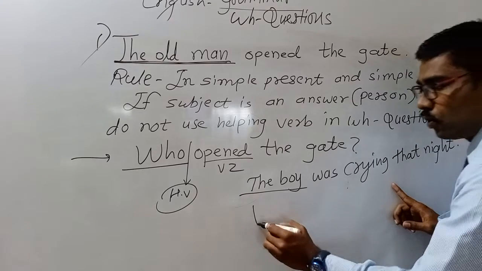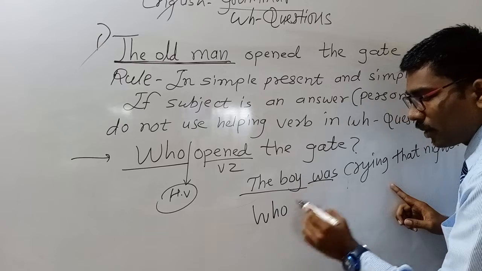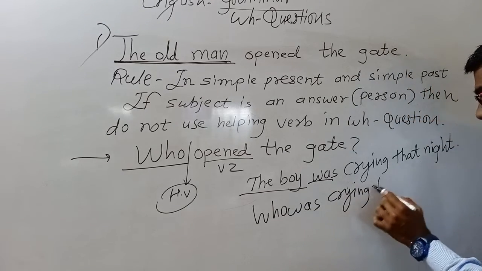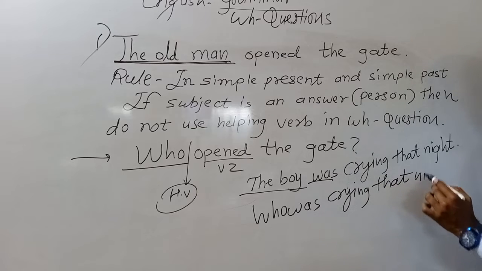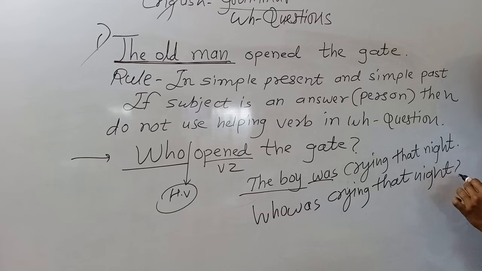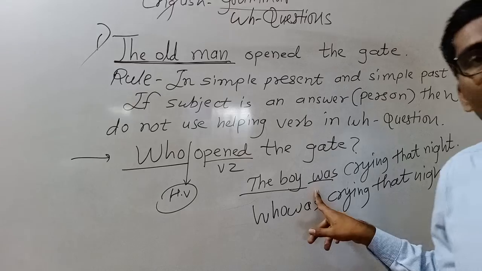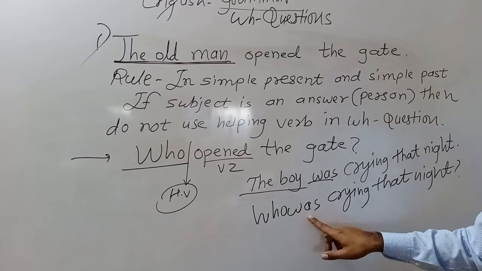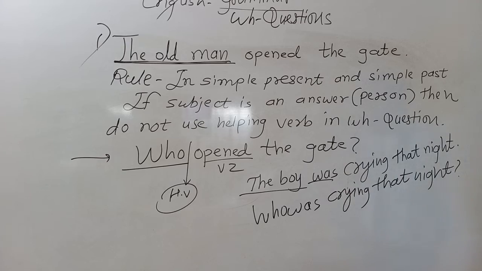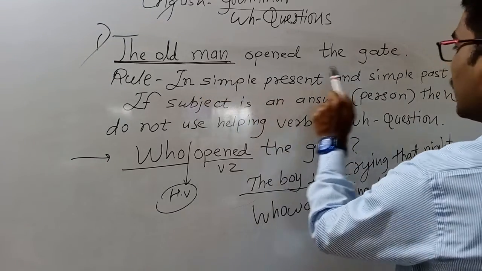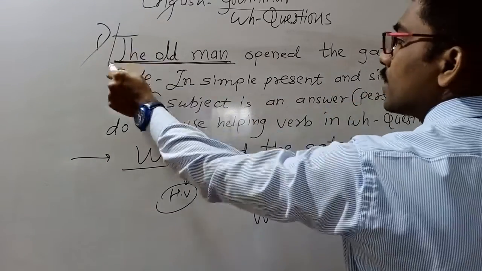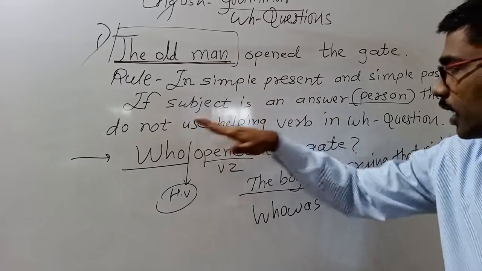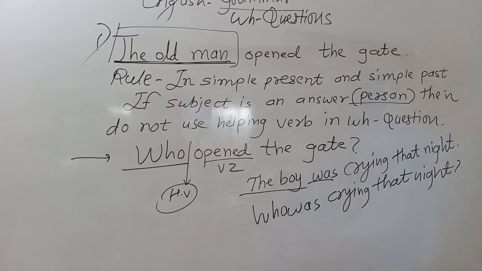Here you should use who. Helping verb was. Who was crying that night? Because this is not a simple past or simple present. This is a continuous past. So was will come. Who was crying? But in the simple present and simple past, if subject is an answer, for example person, then do not use helping verb in the WH question. Understood?